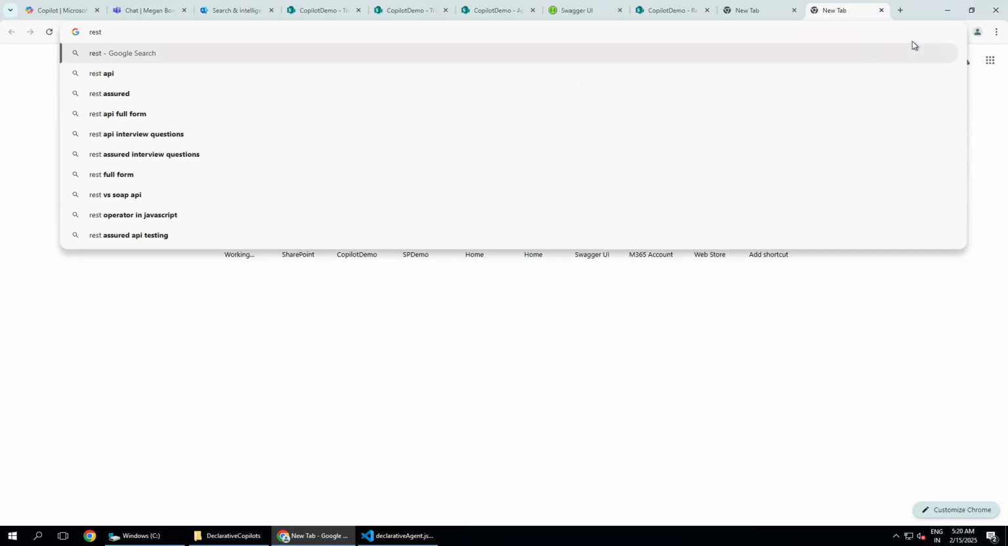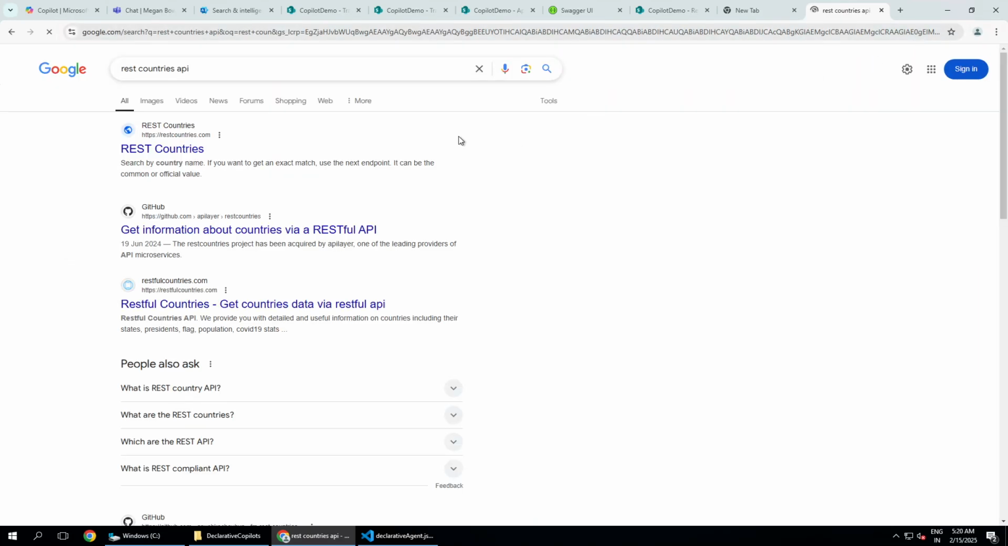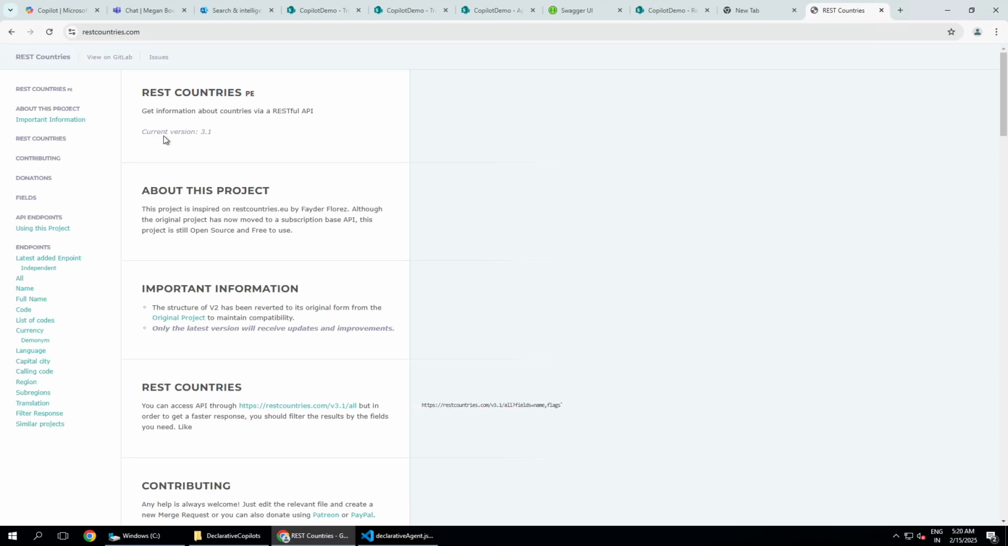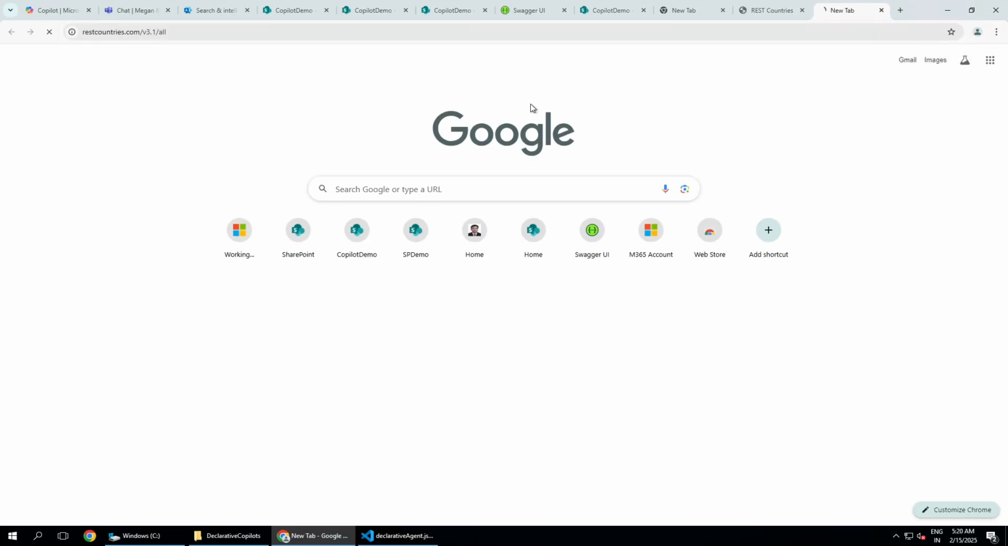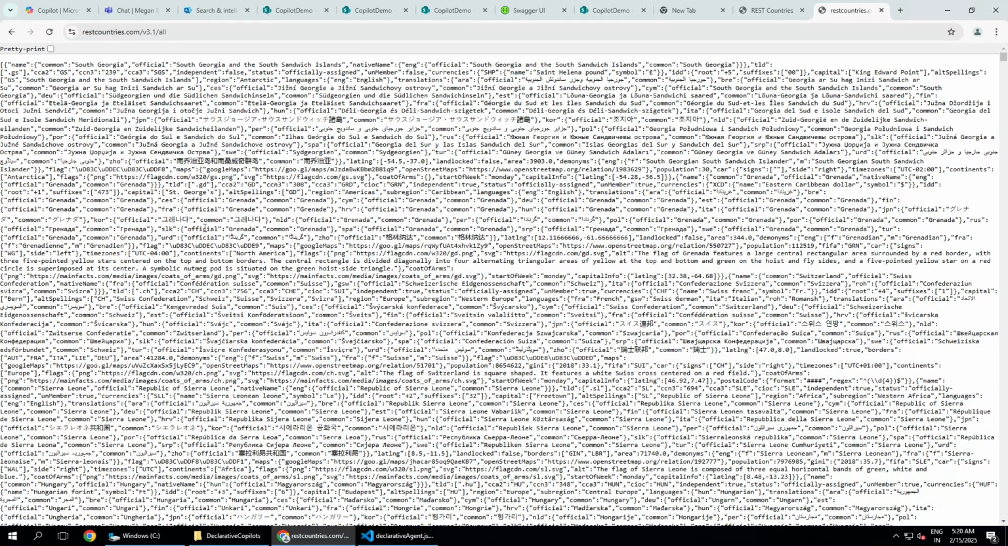If you search for the REST Countries API, these are the APIs that you can see here. This contains information about all of the countries. For example, if you go to all and select this particular thing, this is the entire JSON that you will see, which lists all of the countries with their information, capital, and all those kinds of things.